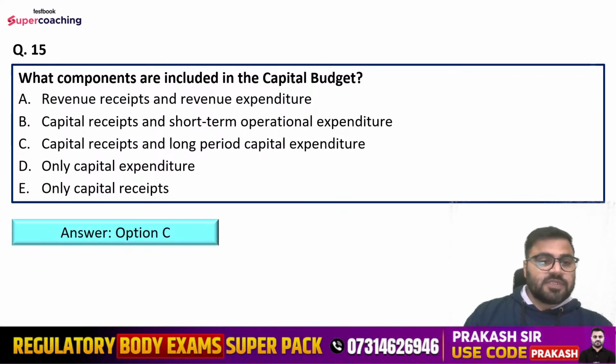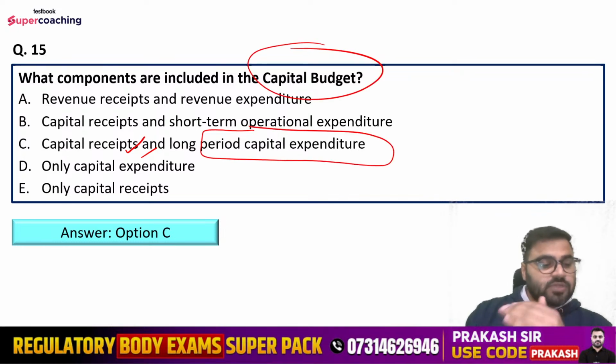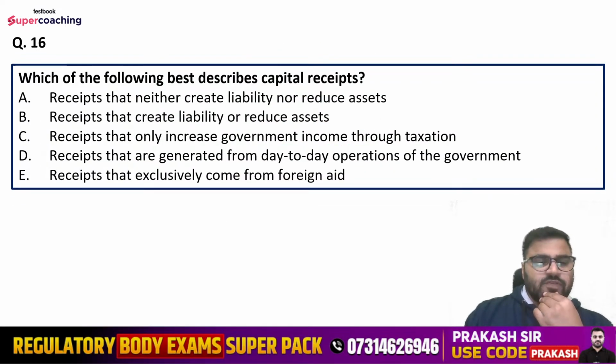Right answer is option number C, that is capital receipts and long-term capital expenditure, right? So under the capital budget, we take into account the capital receipts and the capital expenditure. Question number 16 is which of the following best describes the capital receipts?